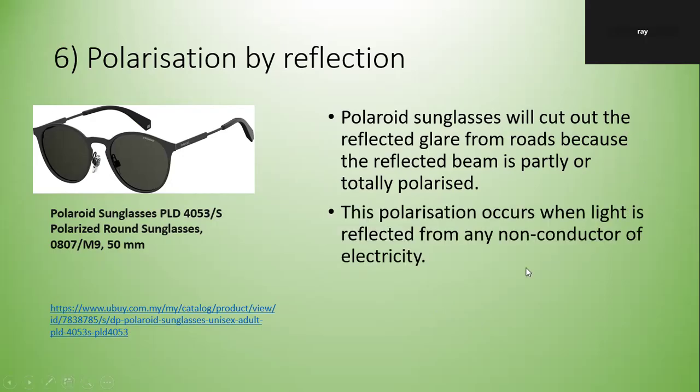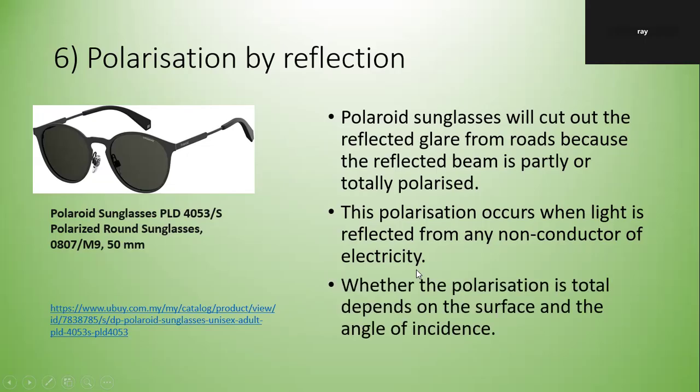This polarization occurs when light is reflected from any non-conductor of electricity. When the polarization is total depends on the surface and the angle of incidence. This is for general knowledge.